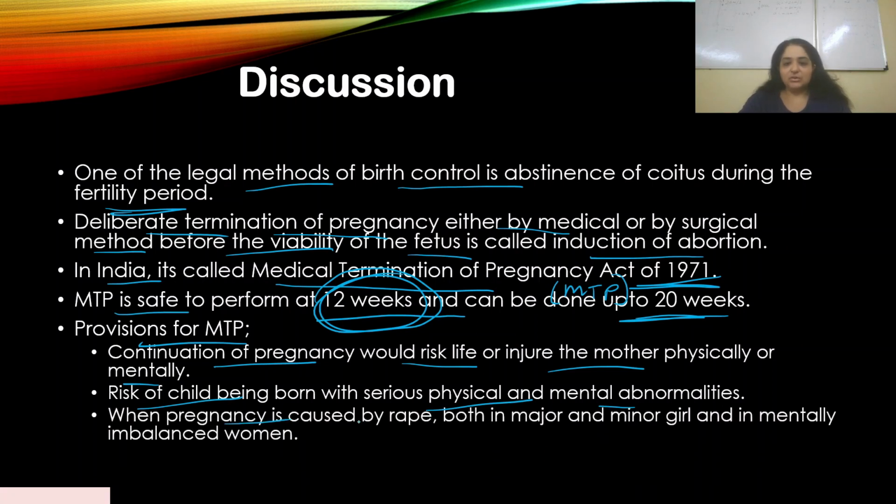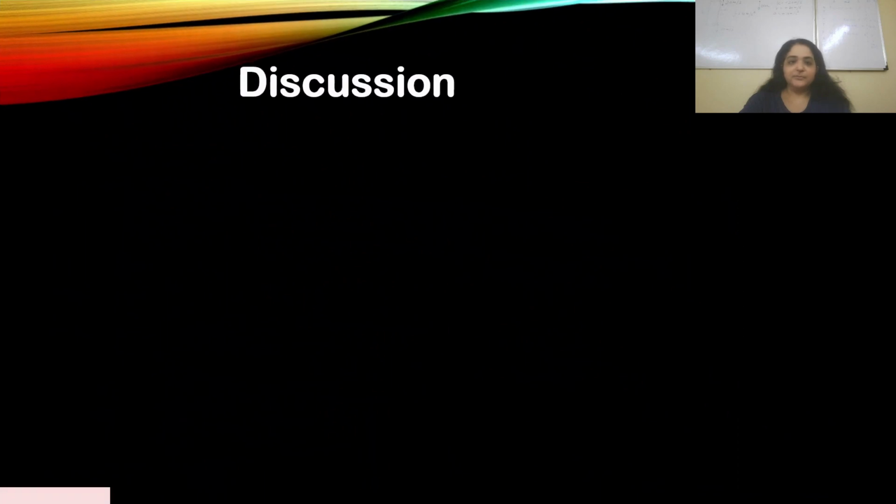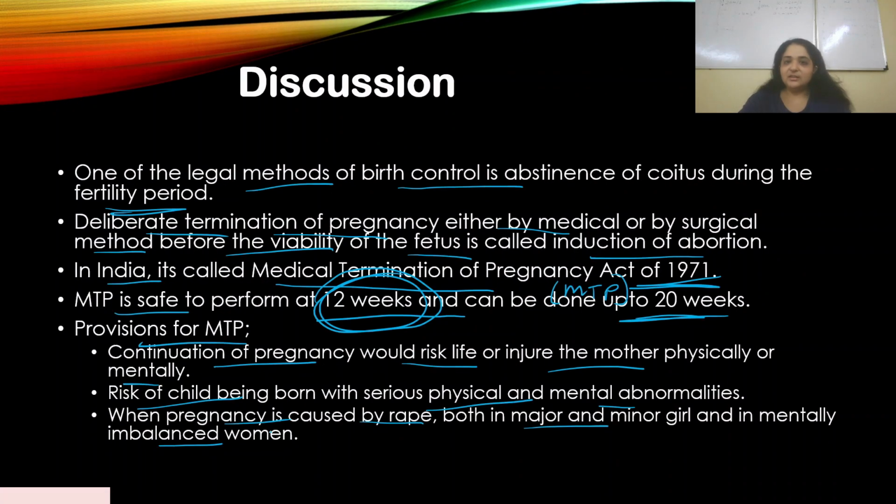When pregnancy is caused by rape, both in major and minor girls and in mentally imbalanced women, then MTP is performed. This is just to help you understand under what circumstances MTP can be done. But ideally for NEET, just remember MTP is safe to perform at 12 weeks, and under special circumstances can be done up to 20 weeks.